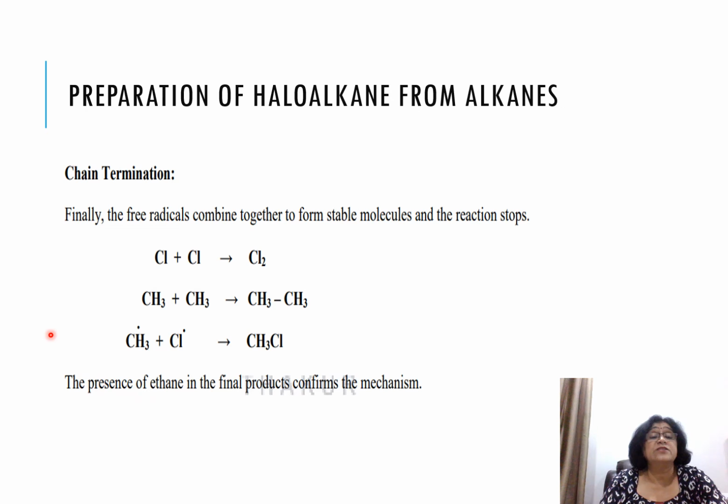So sometimes they ask you to convert methane to ethane. You can use this reaction. So methane, what was happening? The methyl free radical was formed, and if these methyl free radicals react amongst themselves, then ethane is formed. Clear?